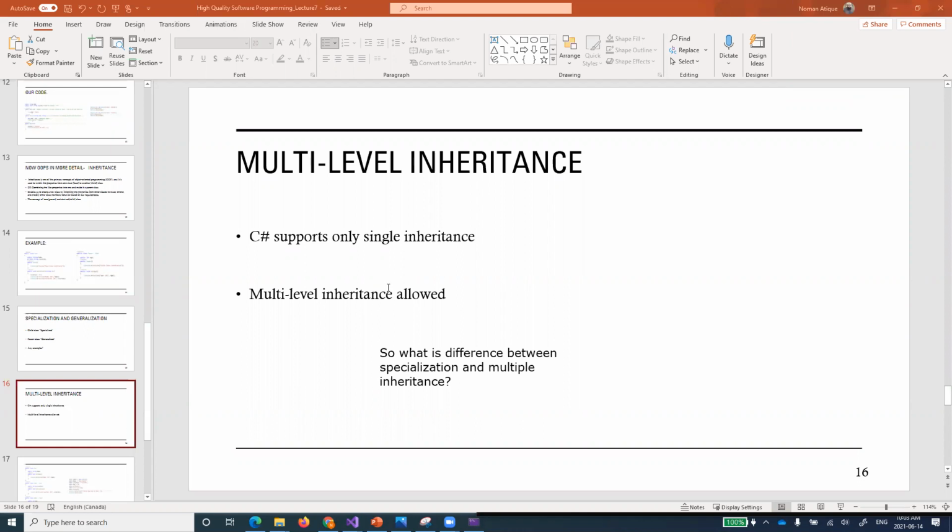And multi-level inheritance is just getting the same methods and the same definition as the parent. Specialization is like you have a generic type and then you specify the type, and you can pick one.